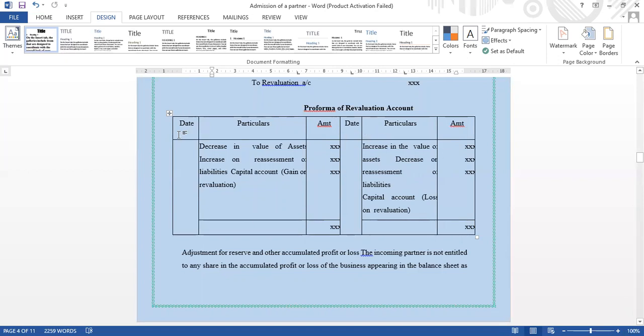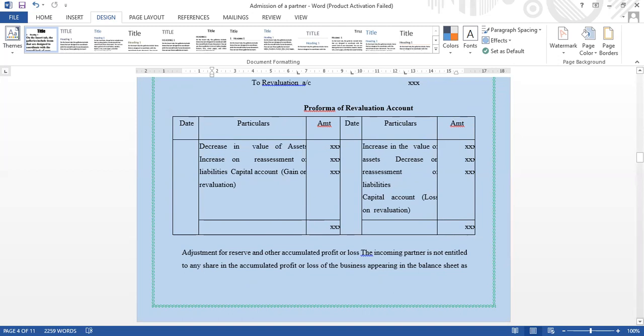First we can see what items will appear on the debit side: decrease in value of assets, increase in reassessment of liabilities, capital accounts, gain on revaluation. Here in the credit side: increase in the value of assets, decrease in reassessment of liabilities, capital account, loss on revaluation.